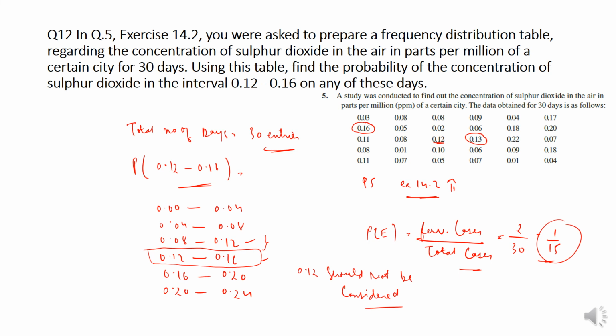So the thing to understand is, when they say in the interval 0.12 to 0.16, we have to find the entries, but we should not take into consideration 0.12, because it has already come in the earlier interval. I hope this is understood well. Therefore the favorable entries are 0.16 and 0.13. That's why 2 by 30, which is equal to 1 by 15. I hope this is very well understood.